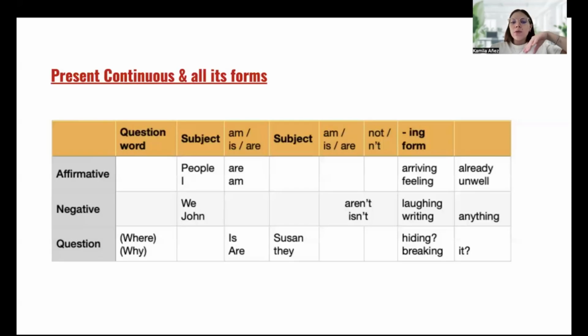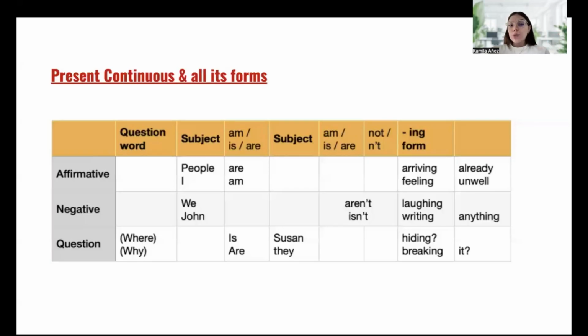Now the next one. We use the question word, verb to be, subject, and ing form. So we write the verb and ing at the end of it. So the question will be, where is Susan hiding? Why are they breaking it? Right? So we use a question word. We have all the question words: what, where, when, why, who, whose, whom, how. We have all these question words, right?